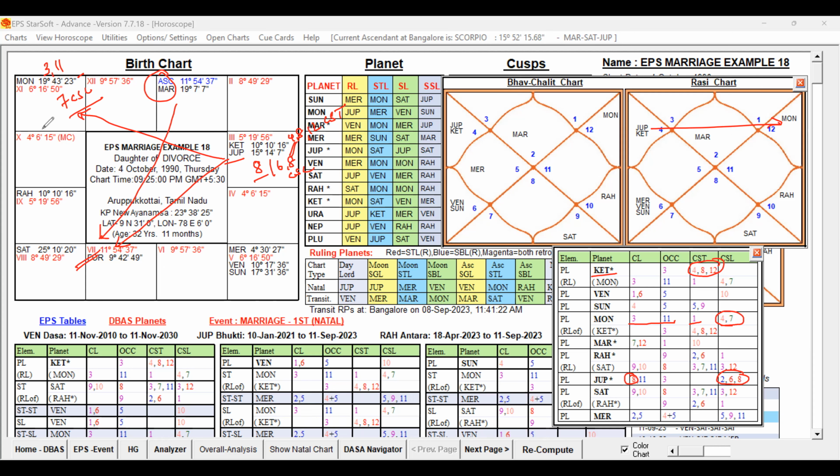Not only being the Rasi Lord, but also in sign exchange with that Moon, and also aspecting that Moon. So those are the multiple ways we would have studied in the supports. Jupiter is aspecting the Moon, who is posted in its sign, and it is already in sign exchange.